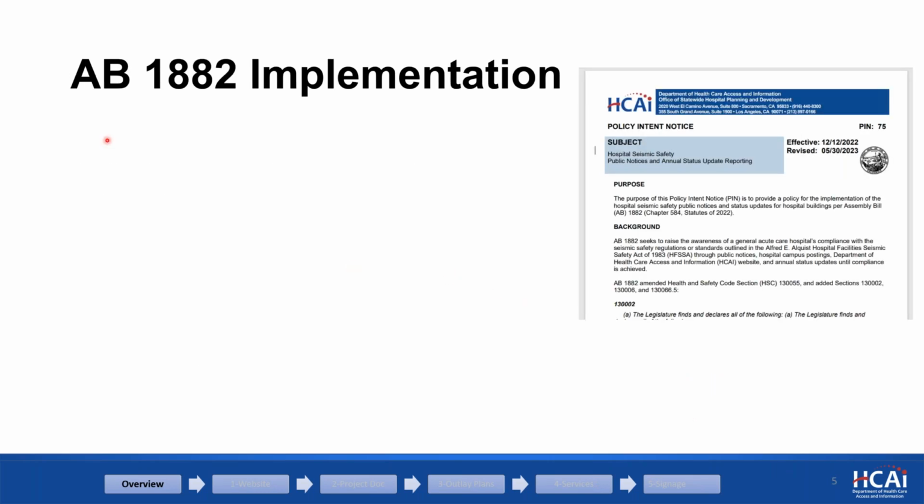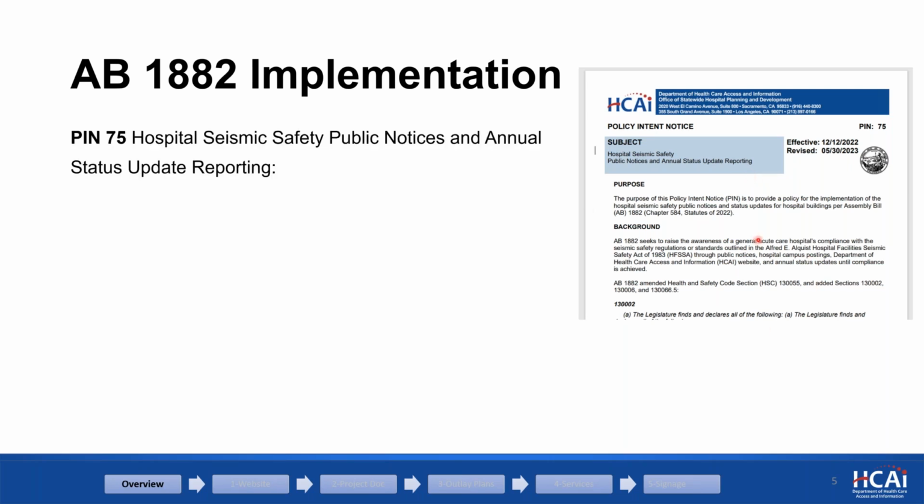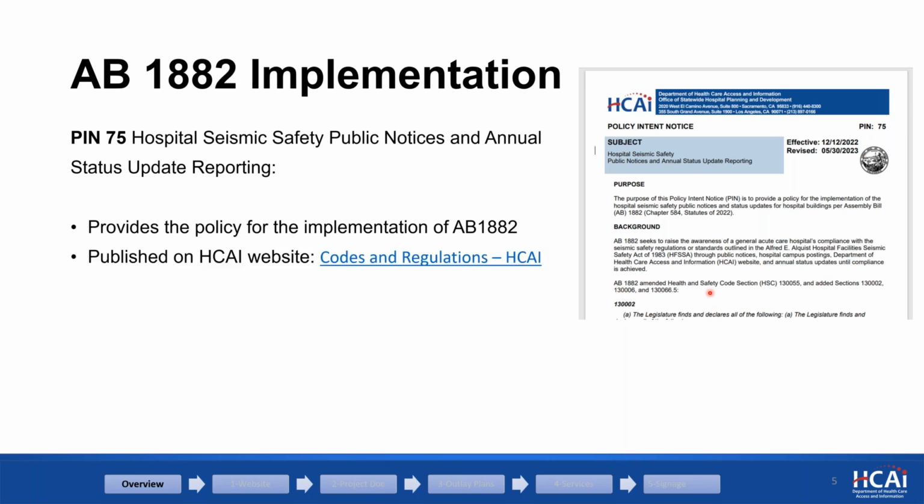So the implementation of the law, AB 1882, was done through PIN 75 and regulations. 1882 was signed into law last year. Following that, in a couple months, we published PIN 75. So we put the requirements on how to implement AB 1882 in PIN 75.